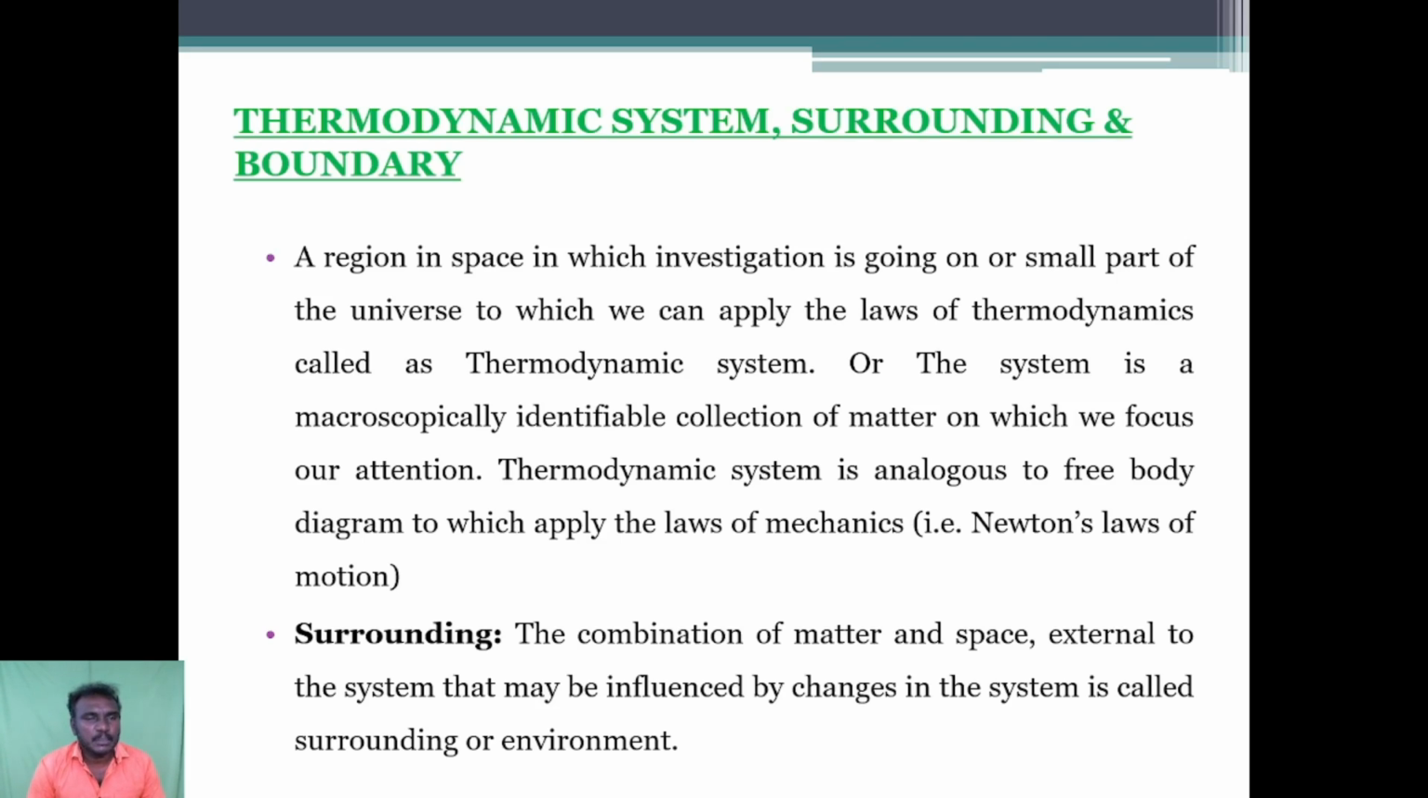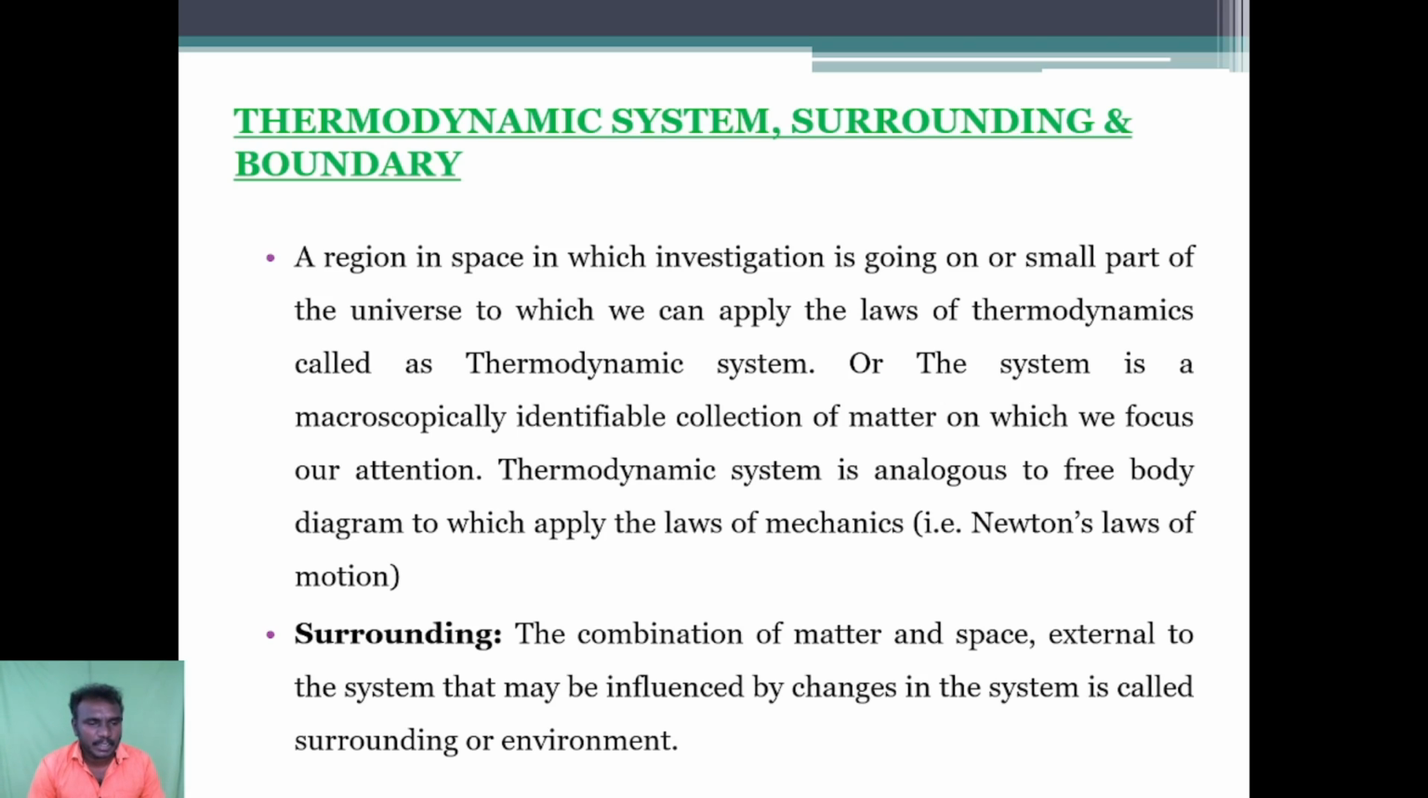Next, the thermodynamic system, surroundings and boundary. A region in space in which the investigation is going on, a small part of the universe to which we can apply the laws of thermodynamics, is called a thermodynamic system. Or the system is a macroscopically identifiable collection of matter on which we focus our attention. A thermodynamic system is analogous to a free body diagram to which we apply the laws of mechanics, that is Newton's laws of